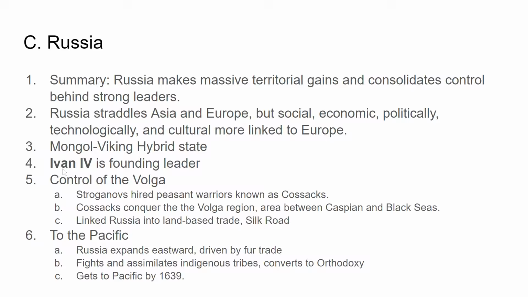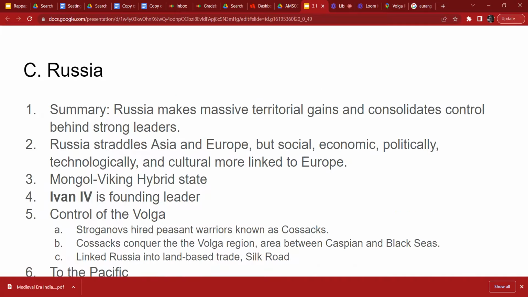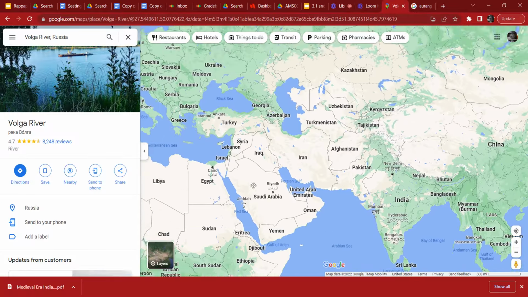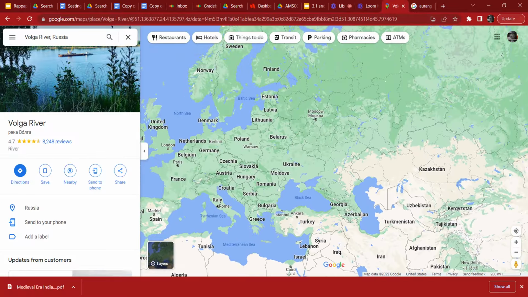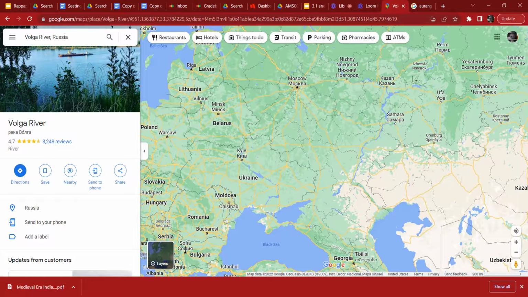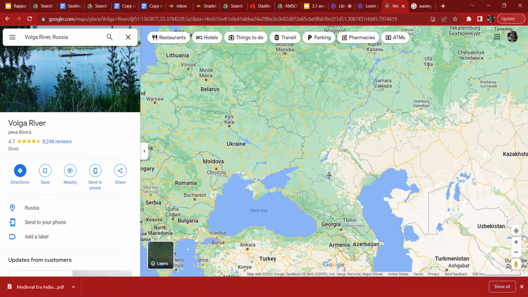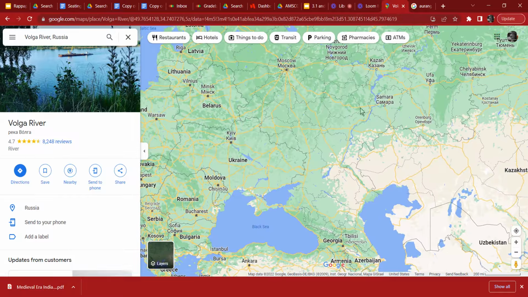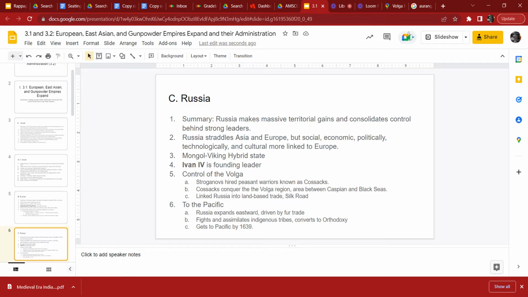All right, Ivan IV is the founding leader of the new Russian state. And a big thing they do is they get control of the Volga area. So let me show you where the Volga area is so you have some idea what I'm talking about. The Volga is over here, and it's the river that runs down there. It gets into the Black Sea area and to the Caspian Sea area. And once the Russians control that, they've got a lot more influence over this part of the world instead of just being stuck kind of in this little spot up here. All right, let's get back down to it.